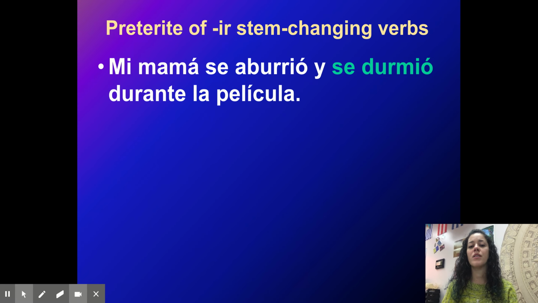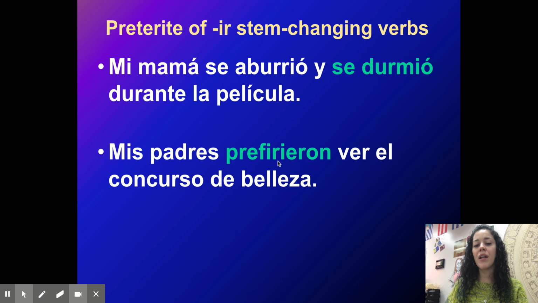Mi mamá se aburrió y se durmió durante la película. Notice dormir, I changed O to U, and then I have the preterite ending. He, she slept, fell asleep, right? It's an IÓ because it's an IR verb. Mi mamá se aburrió y se durmió durante la película. My mom got bored and fell asleep during the movie.